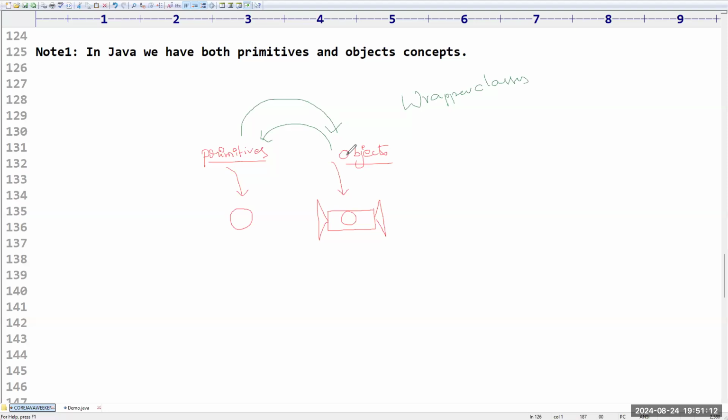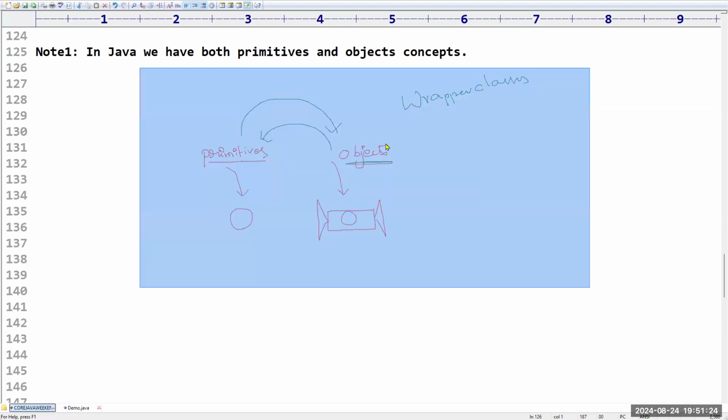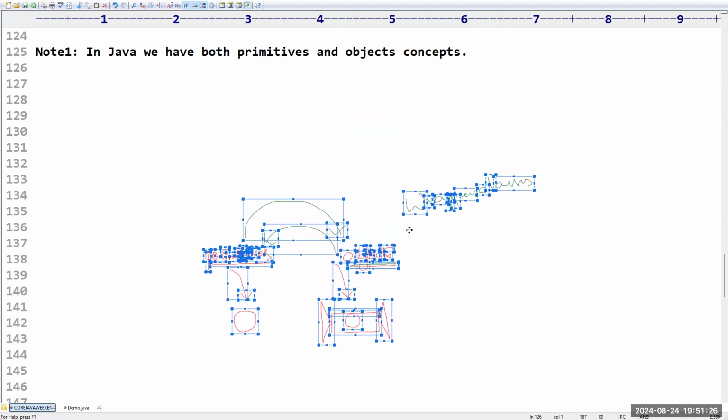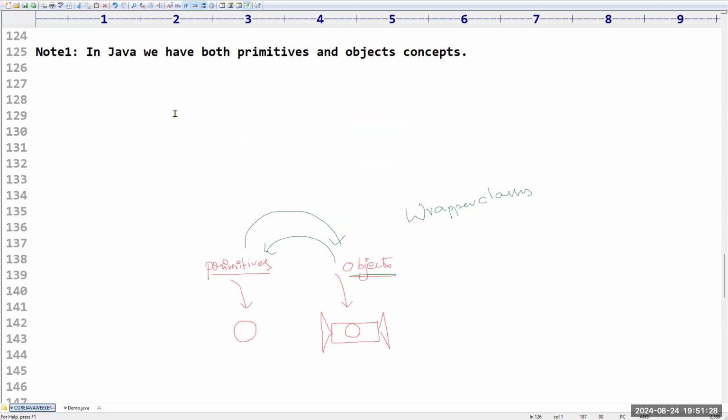Yes, sir, very clear. So then already we have objects, sir. Why these primitives? Because without this, object is meaningless. That's why in every programming language, primitives are going to play an important role. Then later only objects came.